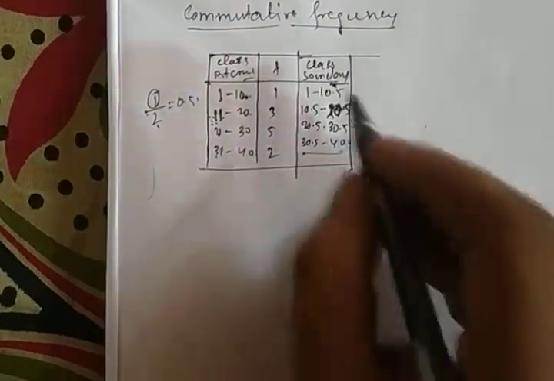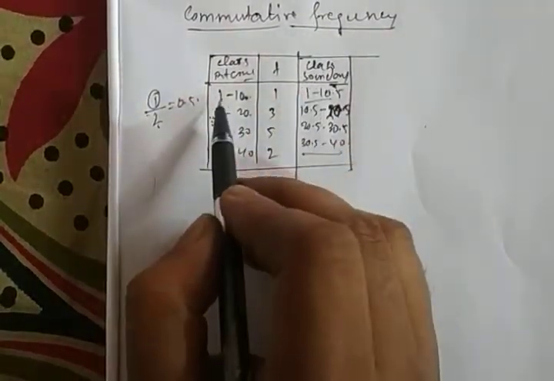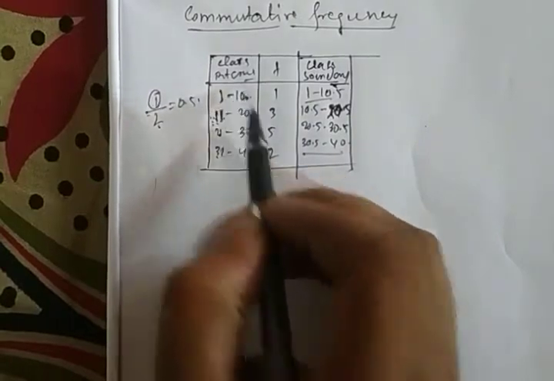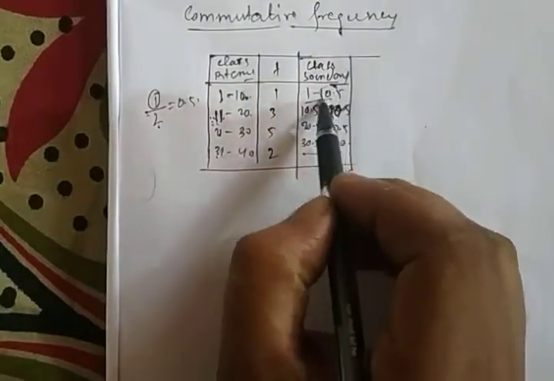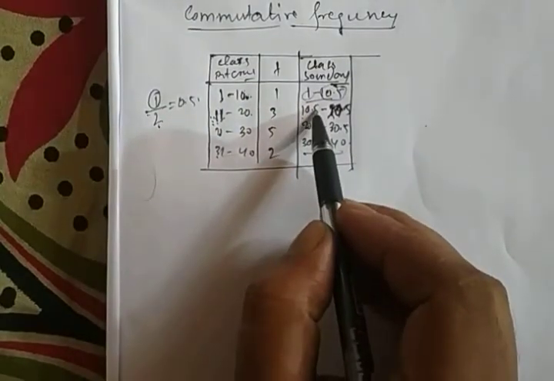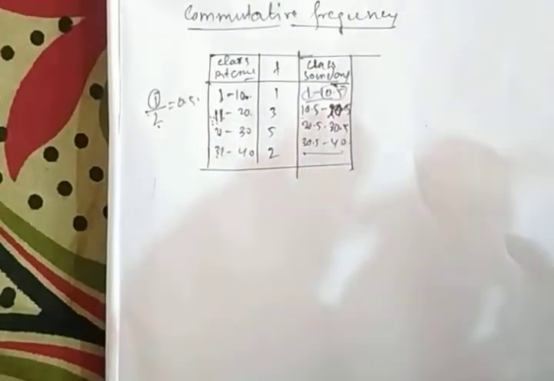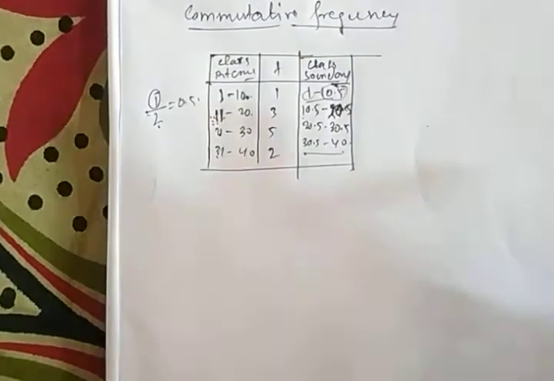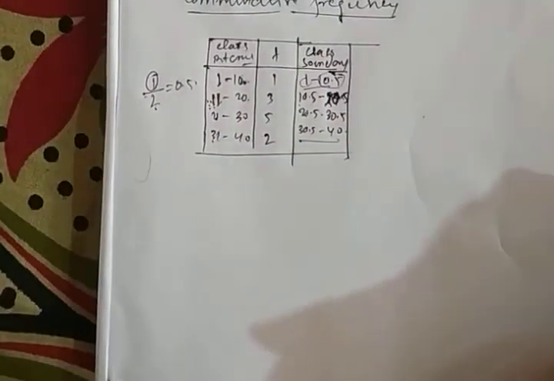So these are the class boundaries. So when we take the class boundary of the interval 1 to 10, the upper boundary will be 10.5 and the lower boundary will be 0.5. For the next, 10.5 is the lower boundary and 20.5 is the upper boundary. So for the class interval we will get these intervals to make it continuous.